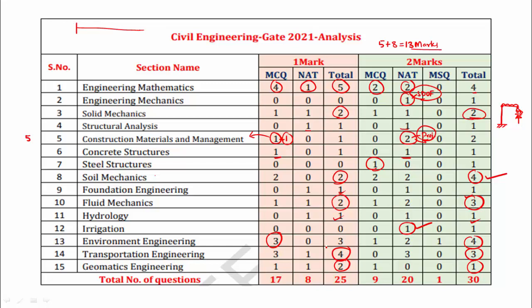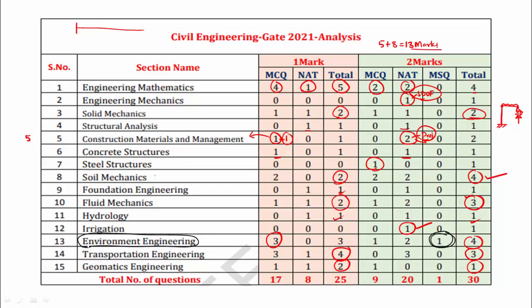But in Civil Engineering paper 2 they have asked only one MSQ question, that too from environmental engineering, and that question is very easy, so we will not be confused about it. They have given four statements, and we have to choose which are correct. We are familiar with this type of question. So only one MSQ question is added. This is the paper analysis.